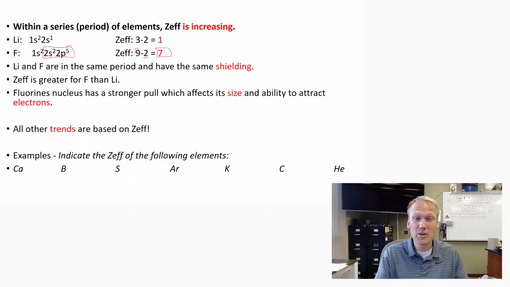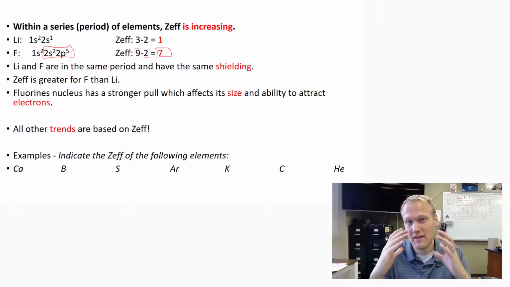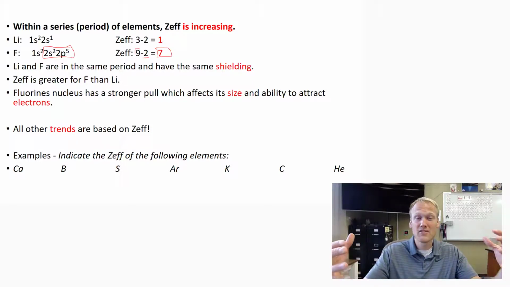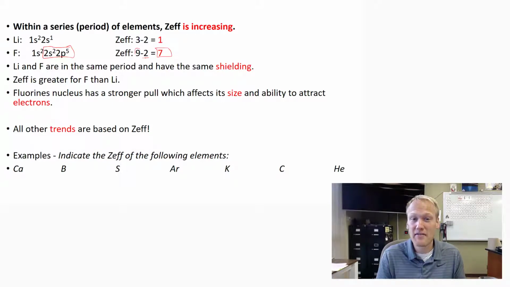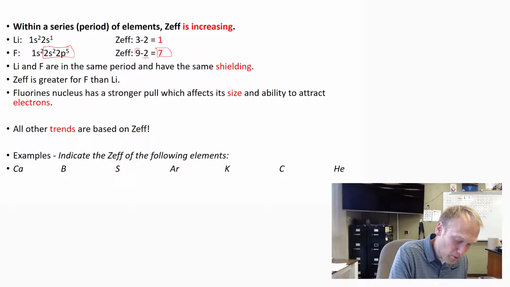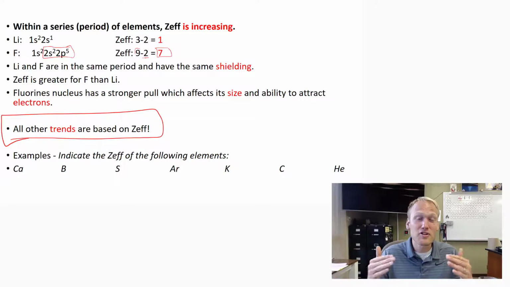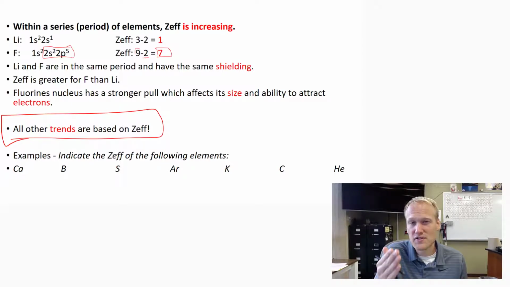Because of this, fluorine is going to pull inward with great strength. Fluorine only has 2 energy levels, but it has a large nucleus for those 2 energy levels with 9 positive protons. Those 9 positive protons are going to pull inward and make fluorine very strong and very reactive. This right here is very important. All other trends are based on ZEF, on effective nuclear charge and how much strength nuclei are pulling inward on their exterior electrons.